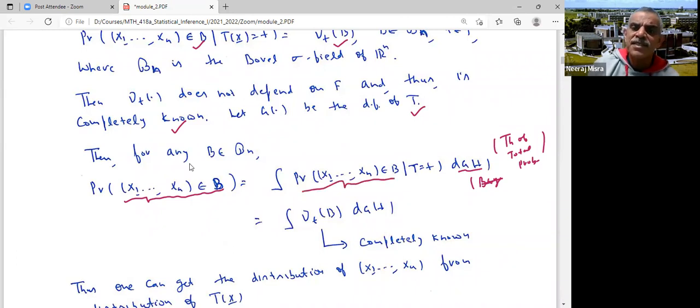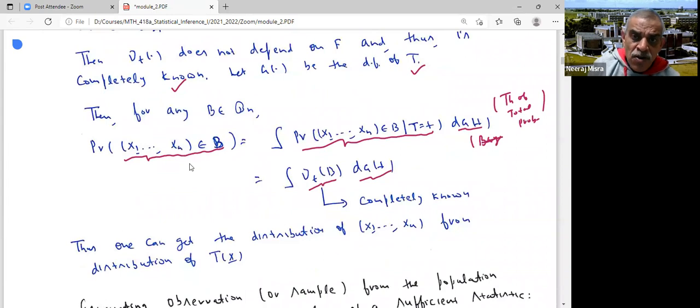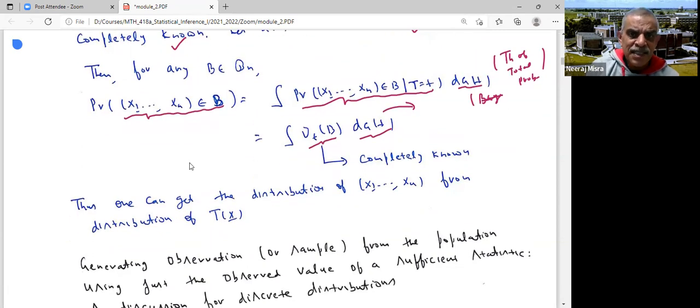But what is this? This is nu_t(B) that is completely known to you. What is dG(t)? It is the distribution of T. So what it says is, if I know the distribution of T, which is through dG(t), then I can get the original sample X1, X2, ..., Xn. How? Just take the integral of nu_t(B) dG(t), because this is completely known to us. So thus one can get the distribution of X1, X2, ..., Xn from the distribution of T(X).